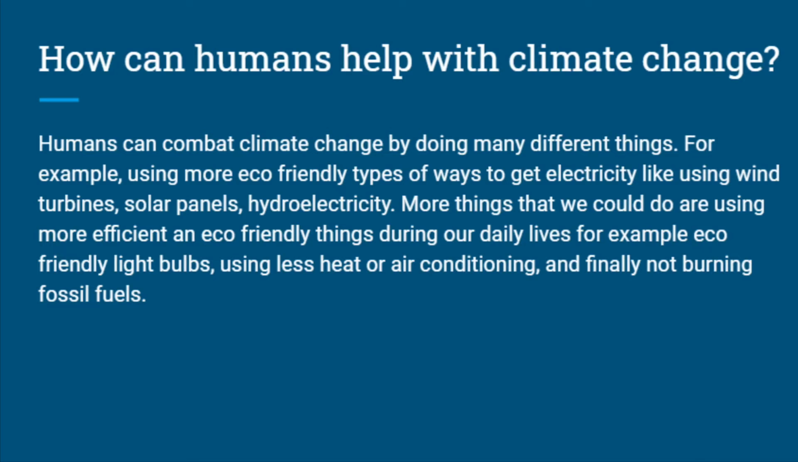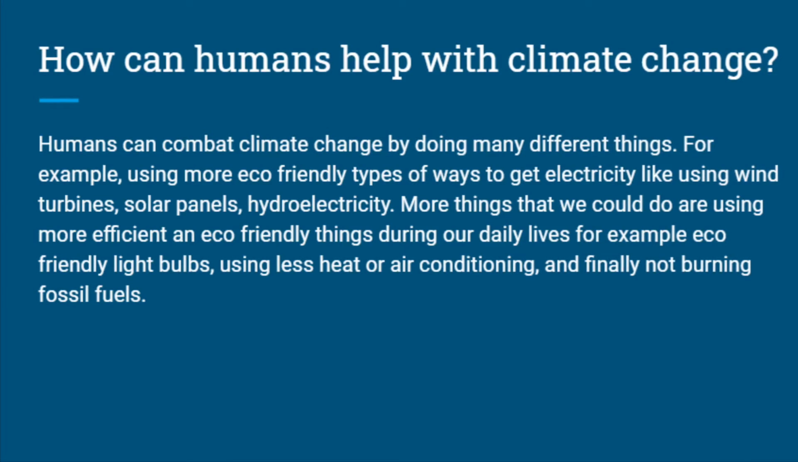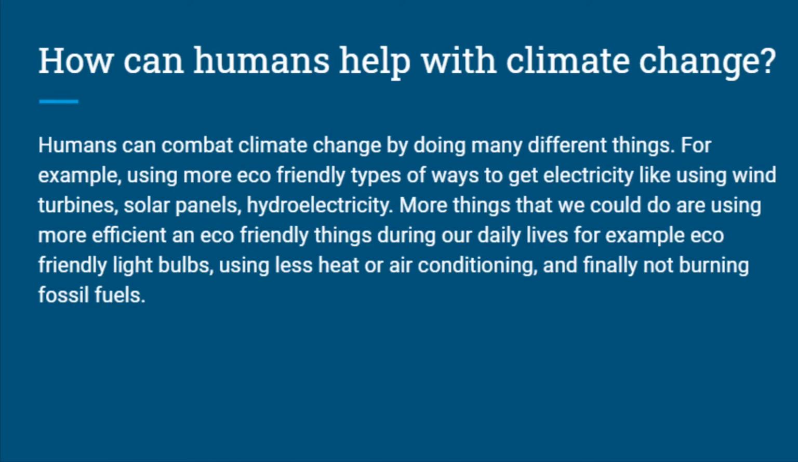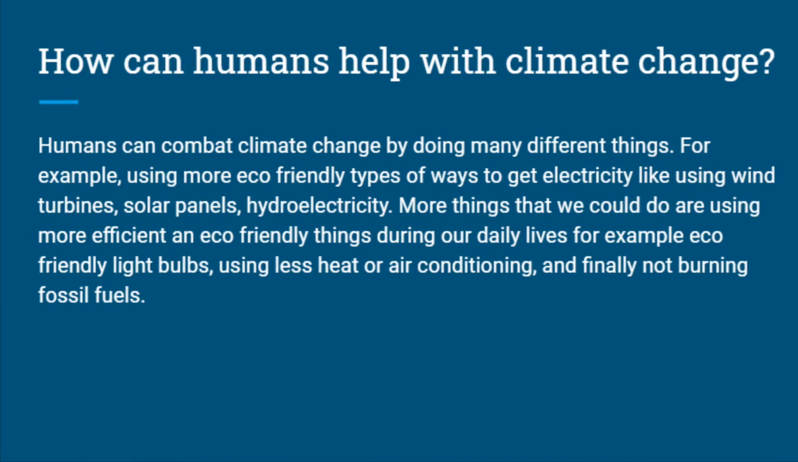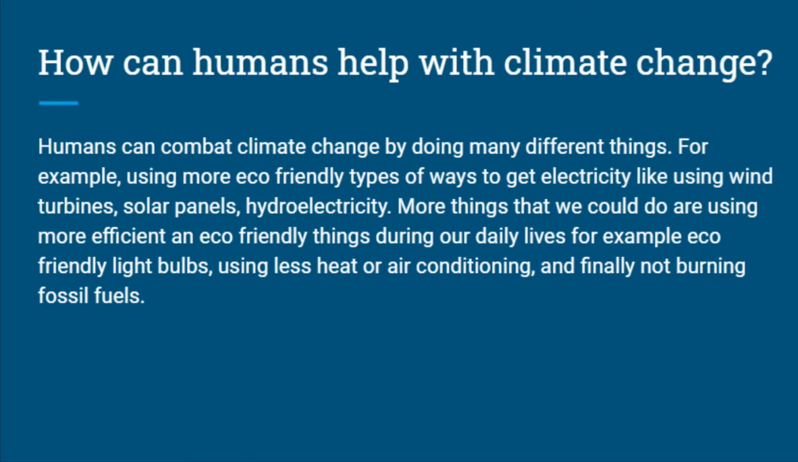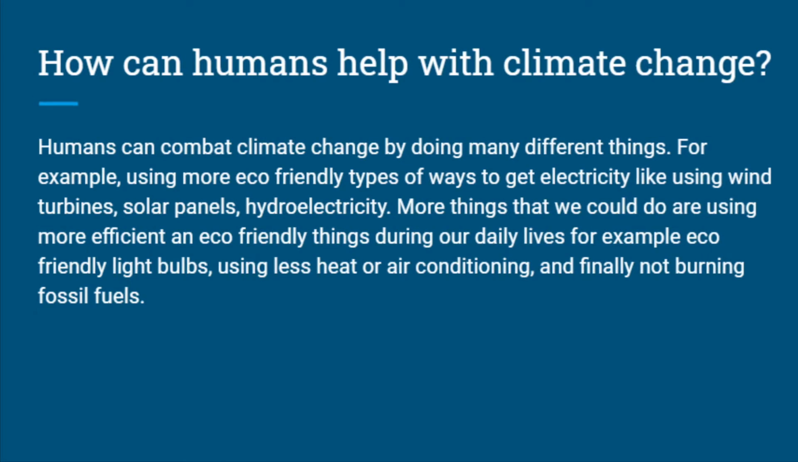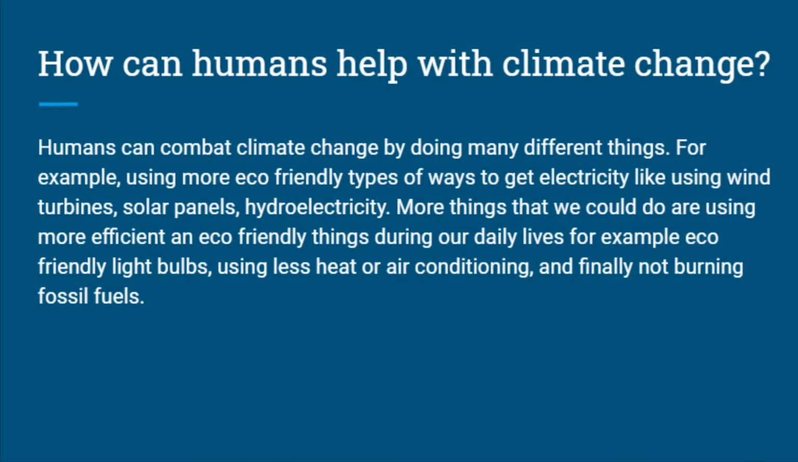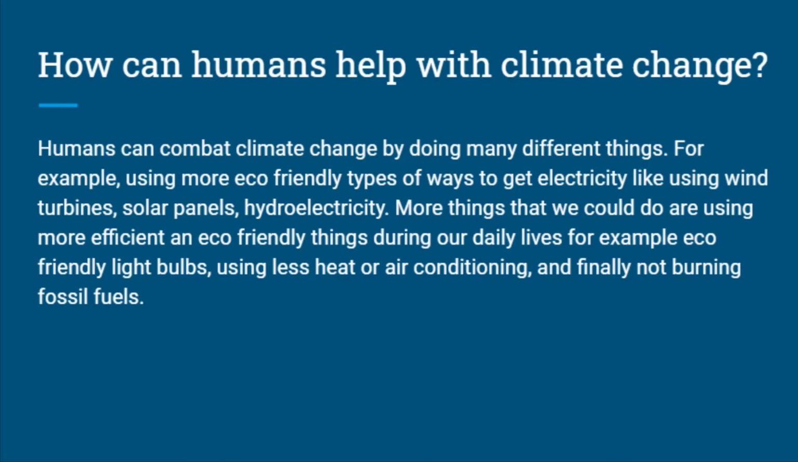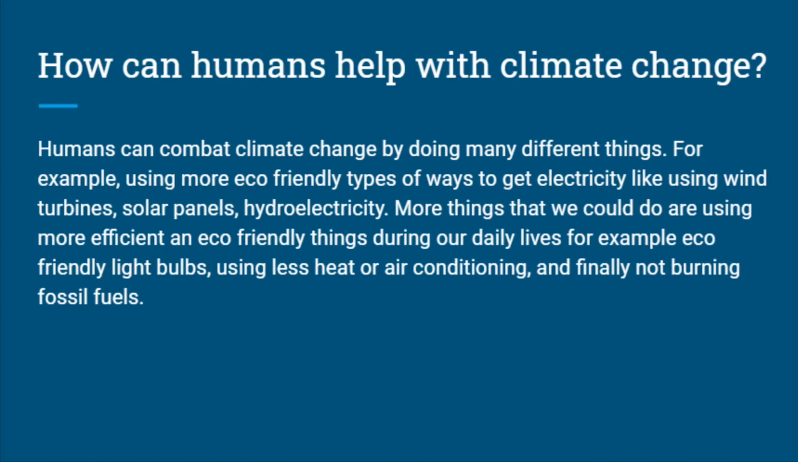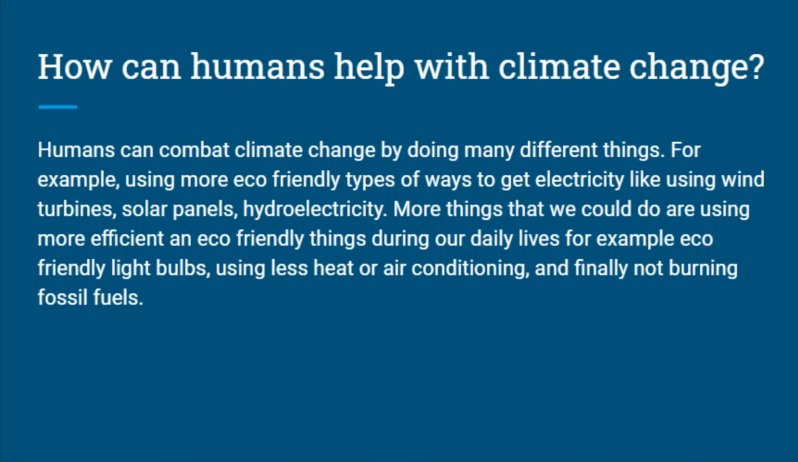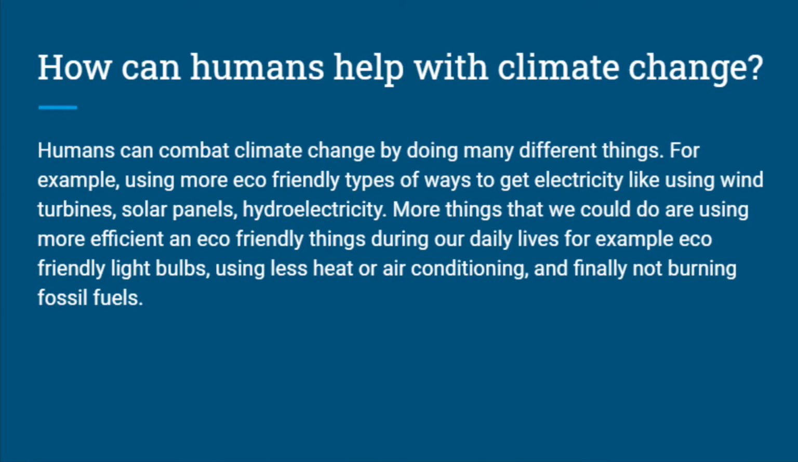So what could us humans do to help with climate change? Humans can combat climate change by doing many different things. For example, using eco-friendly ways to get electricity, such as wind turbines, solar panels, and hydroelectricity, instead of burning fossil fuels or using nuclear power plants, which is really bad for the environment. So we'd rather use these. And more things that we could do are using more efficient and eco-friendly things during our daily life.